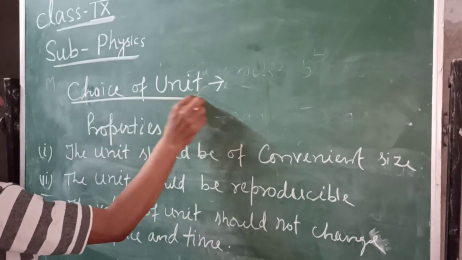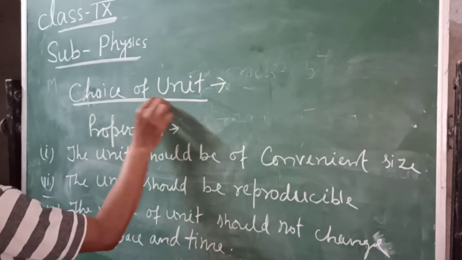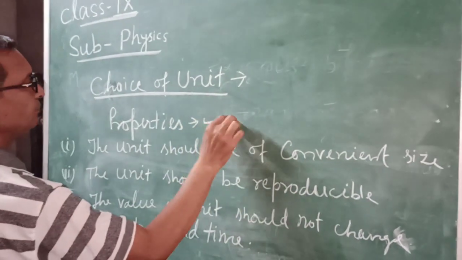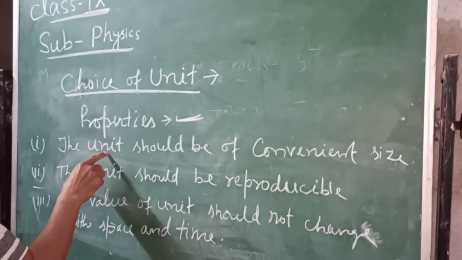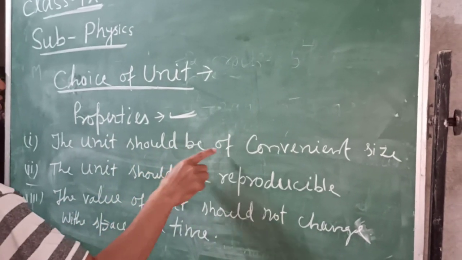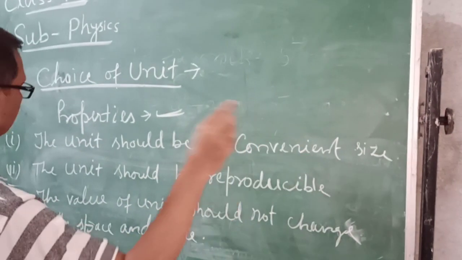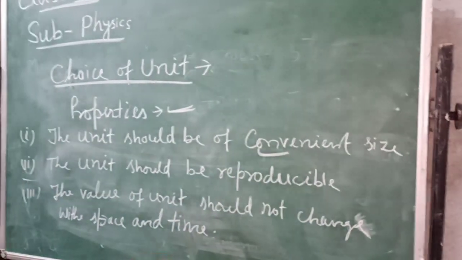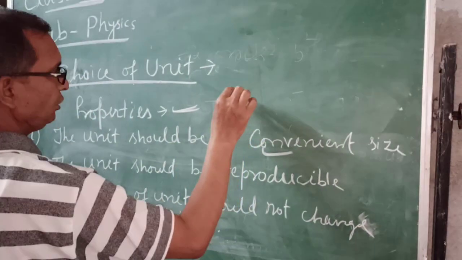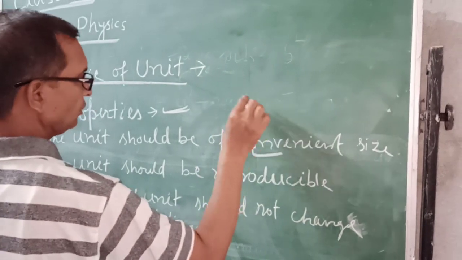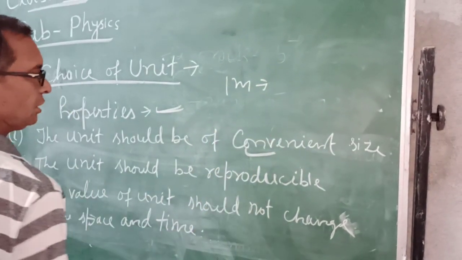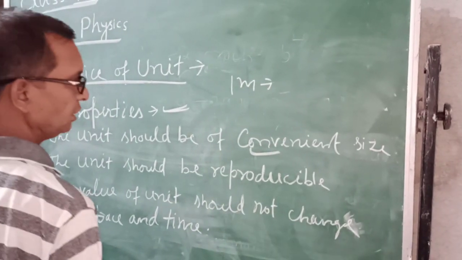Choice of unit means what are its properties. The unit should be of convenient size. First, what is the meaning of convenient size? It can be used easily. Suppose 1 meter is the standard unit of length.